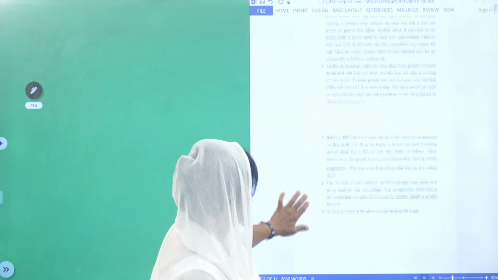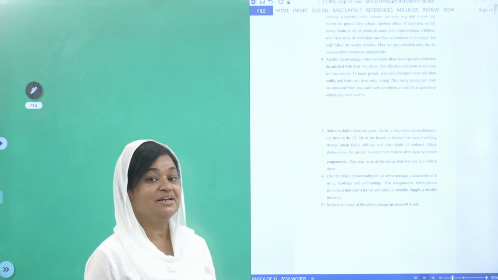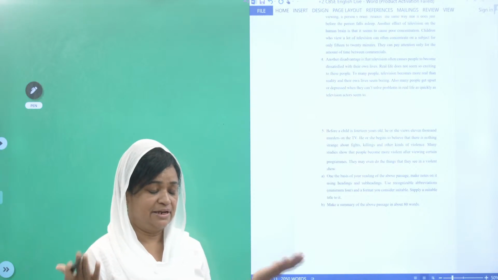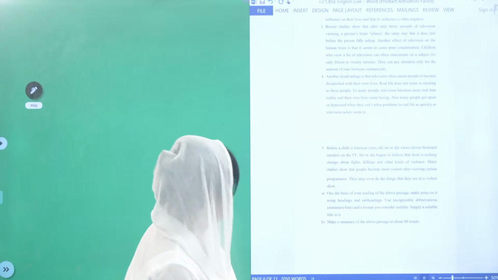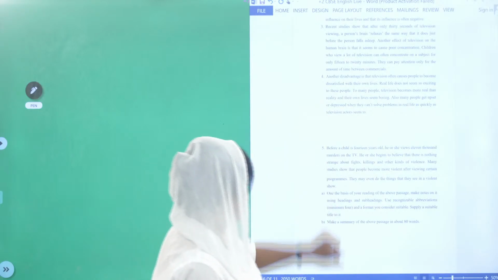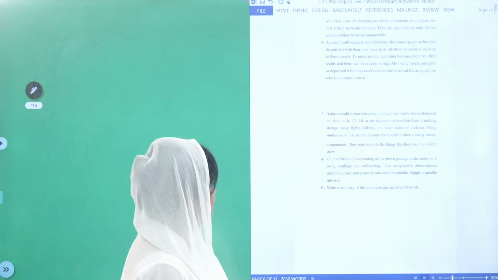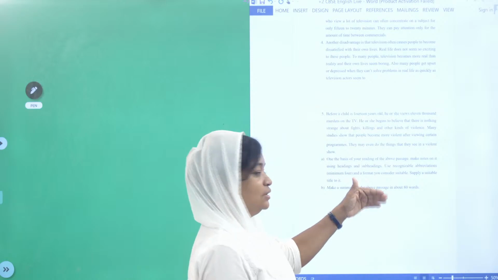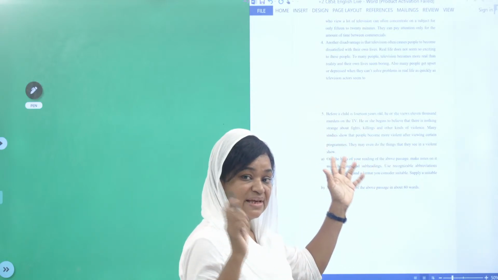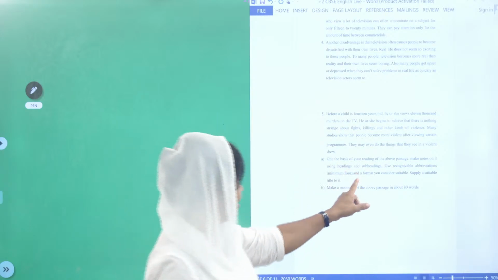So, again I came to the end of the second passage. Shall we read what is given at the end of the passage? What is the question? There is a passage, 4 to 5 paragraphs are there, and on the basis of your reading of the above passage, you have read the passage on the basis of your understanding. What did you understand?